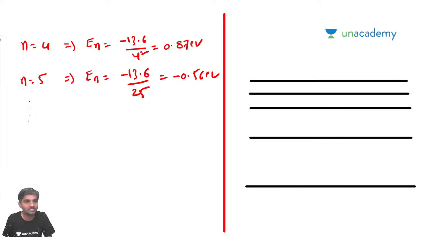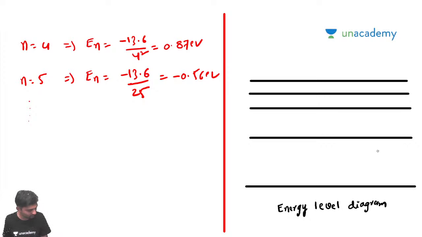This is called an energy level diagram. Hope you are able to see what I'm writing here. Energy level diagram, I'm trying to do it. Now, this is going to be n is equal to 1. This is going to be n is equal to 2. For n is equal to 3. For n is equal to 4. For n is equal to 5.